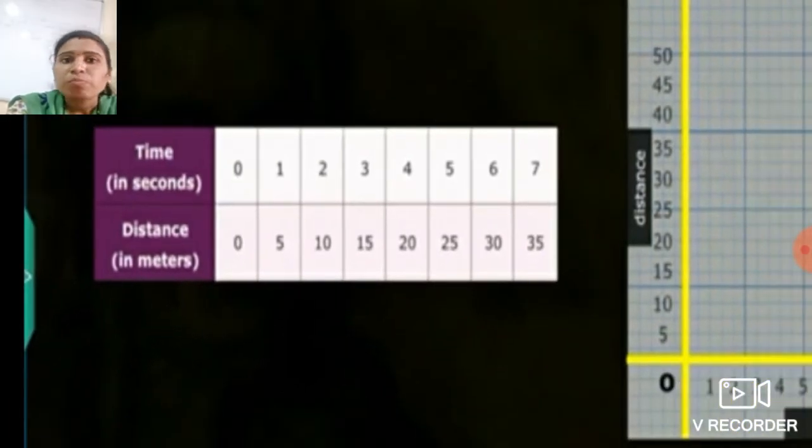So, students, the first number of a set represents the time, the second represents the corresponding distance. In 0, 0, the first 0 represents time and the second 0 represents distance. In 1, 5, 1 represents time and 5 represents distance. In 2, 10, 2 represents time and 10 represents the corresponding distance.